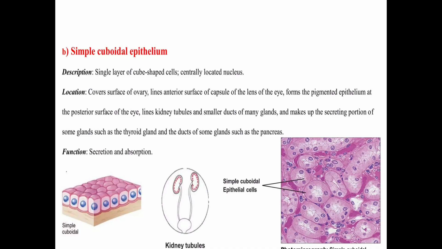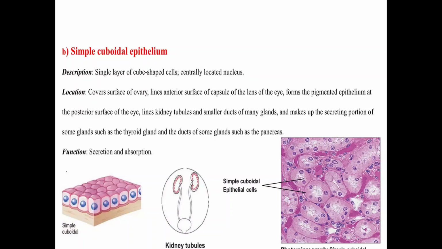Next one, simple cuboidal epithelium. Simple cuboidal epithelium is a layer of cube-shaped cells with a centrally located nucleus. They cover the surface of the ovary. The location is: cover the surface of the ovary, line the anterior surface of the capsule of the lens of the eye, form the pigmented epithelium at the posterior surface of the eye,